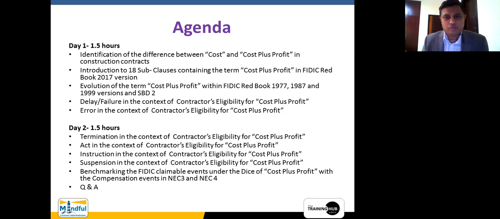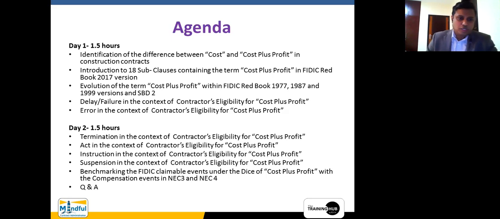And I hope you remember that we were revolving around 18 subclauses appearing within the FIDIC Red Book 2017 version. So the outcome at the end of these two sessions is that you're going to have a very sound knowledge about this particular phrase called cost plus profit, which appears in every possible location within the FIDIC Red Book 2017 version.